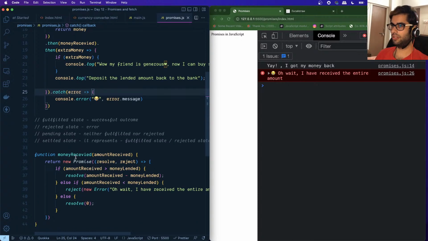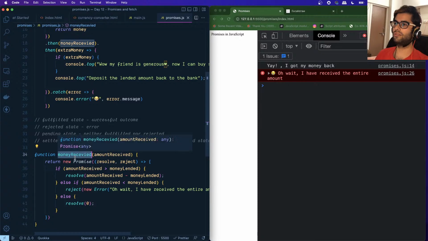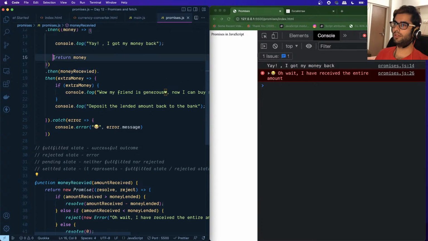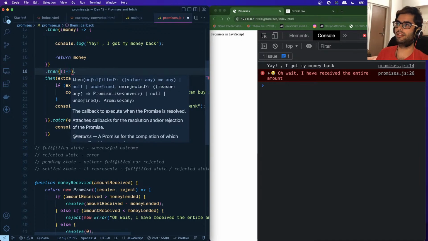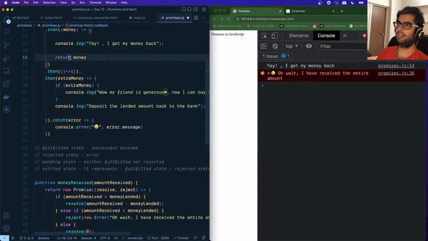So there's a question: how did moneyReceived get the argument? Instead of writing the function right there, we passed a reference to this function, right? If you remember earlier when I had written the callback function over here, and we had written a log statement, whatever was the outcome for this was made available as the input for this, right?